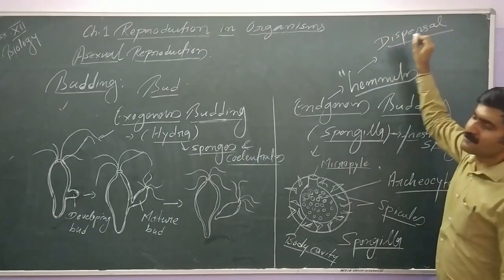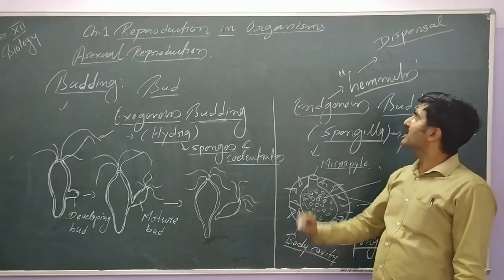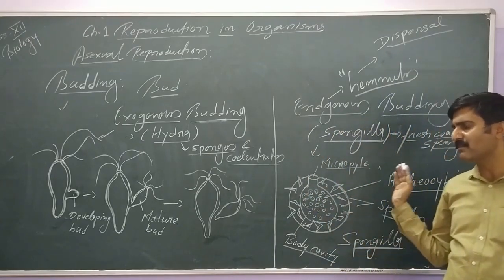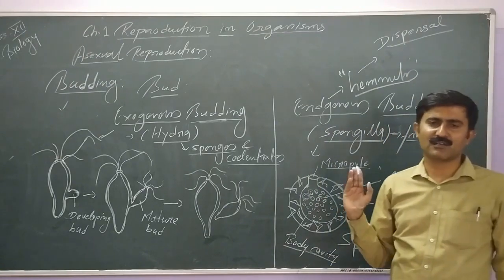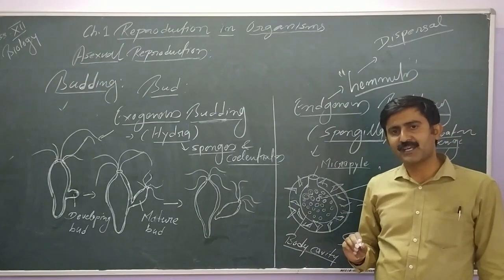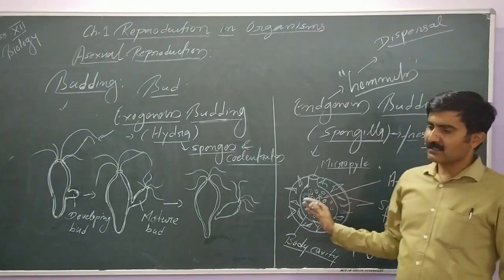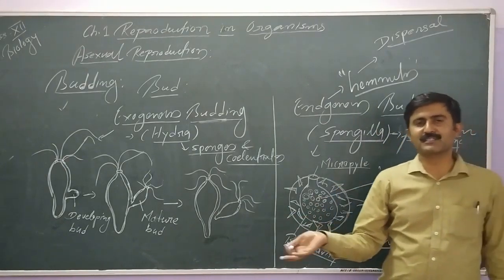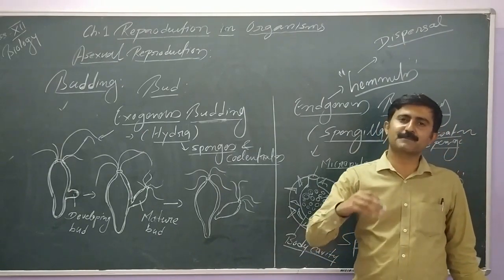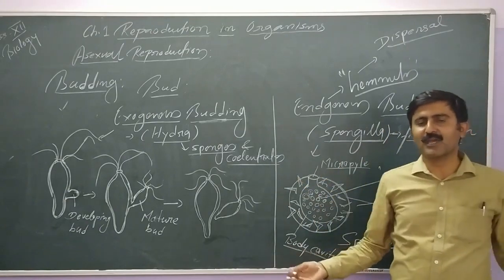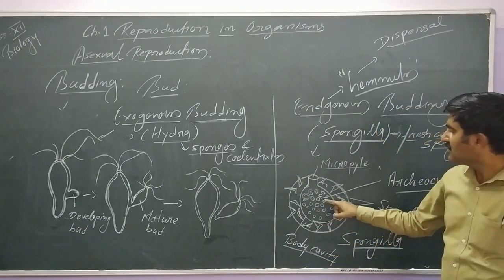Why dispersal is important in sponges, that also we can notice. Generally, the sponges or the members of Porifera are sessile, they are stagnant. When they are sessile, they cannot move from one place to another. In that condition, they have to spread their members to different parts of the habitat using these gemmules.